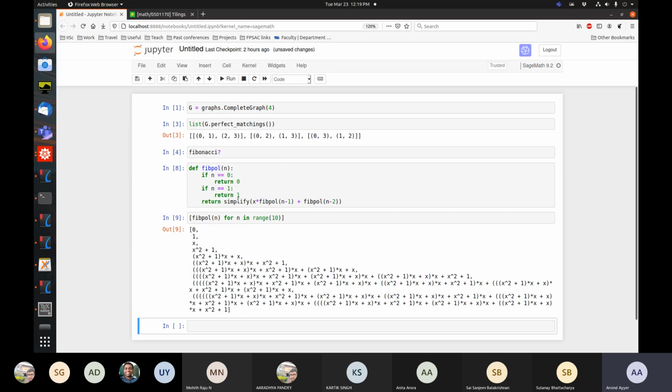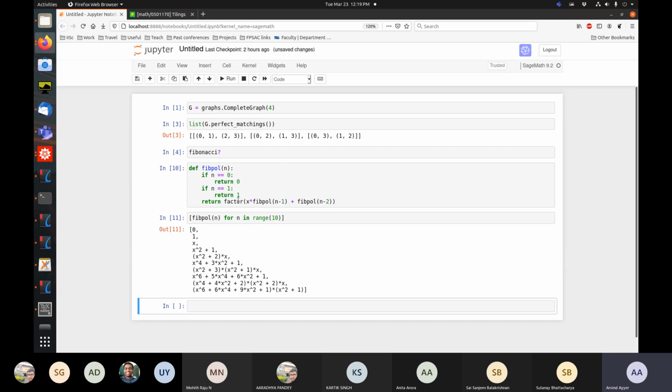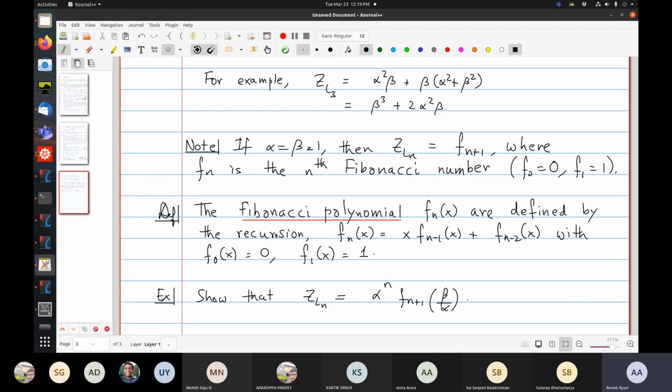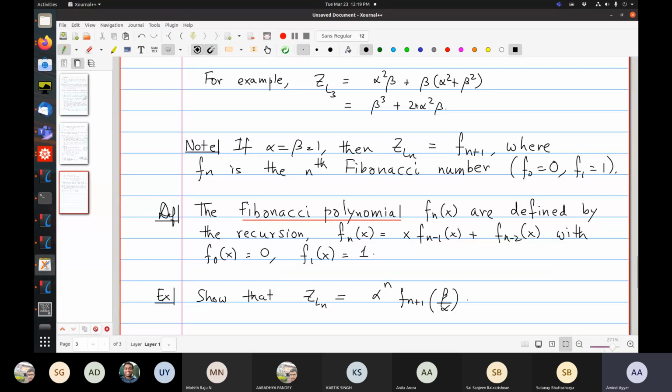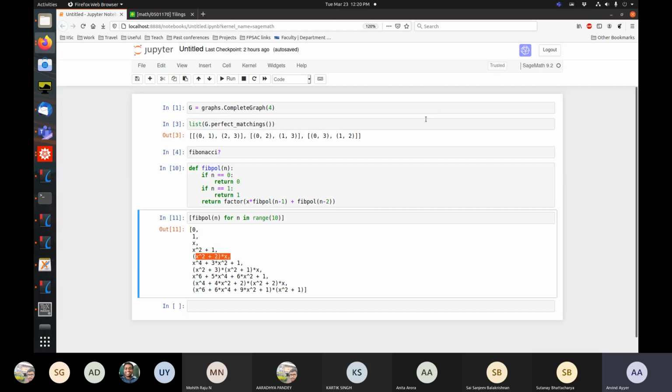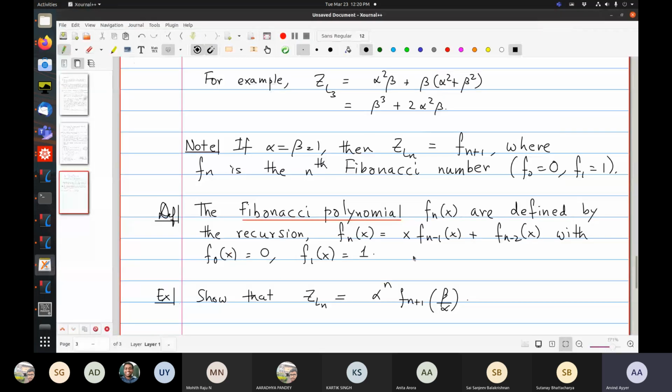Okay, that will work. Maybe I should factor. Okay, that's better. So now you can see, so I get my x cubed plus 2x at level 4 for n equals 4, and what I wanted is over here. So if I do, so I would have done beta cubed by alpha cubed plus 2x, which is 2 beta, and then I'll multiply by alpha cubed. Okay. So that matches.